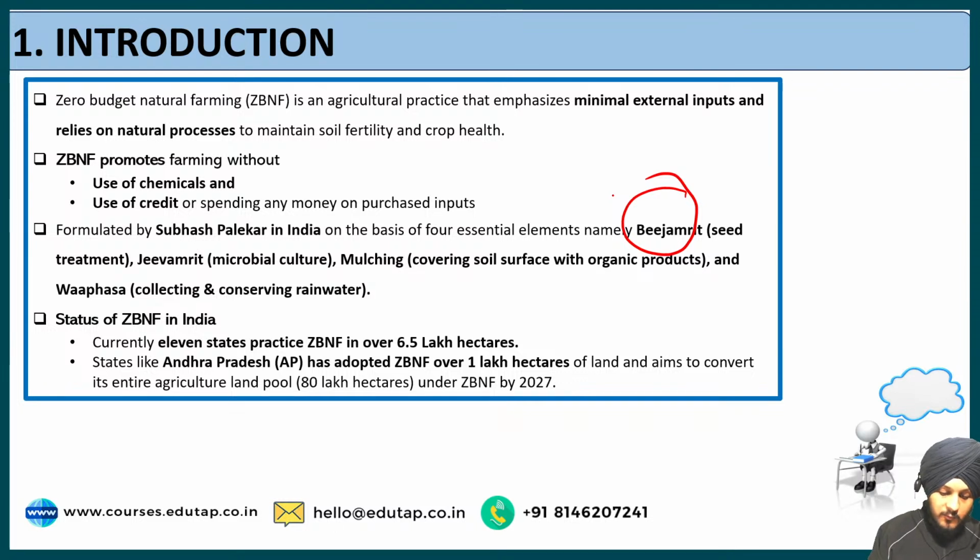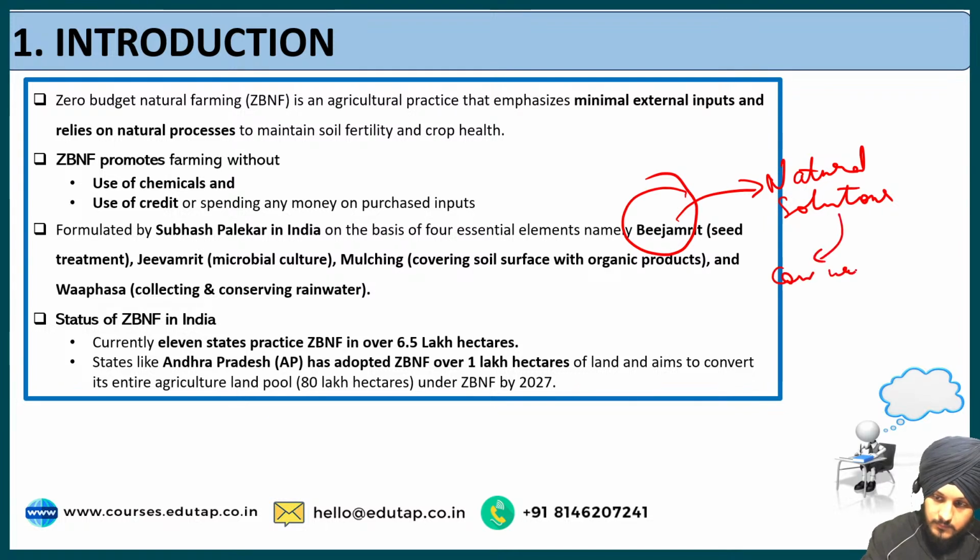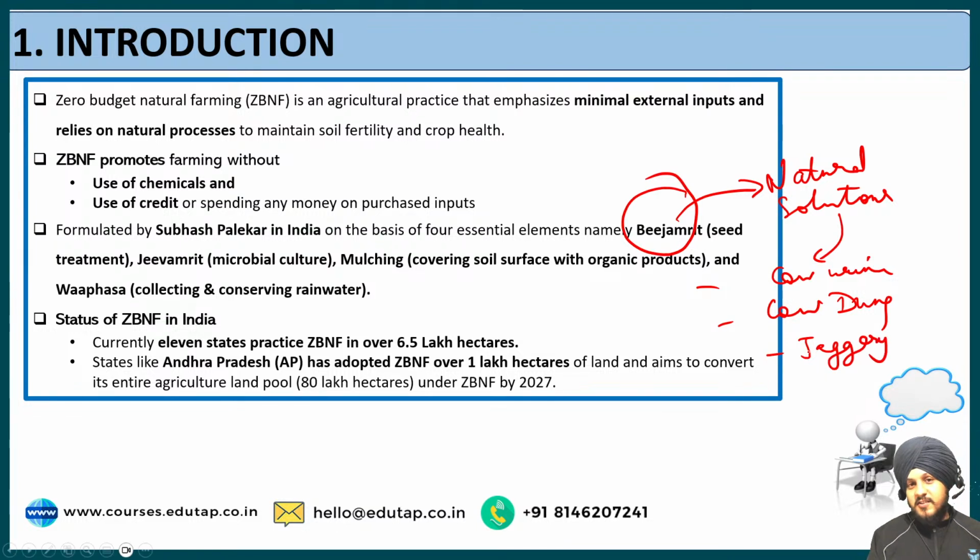And seed treatment with what? It promotes seed treatment with the natural solutions like the cow urine, then cow dung, jaggery, etc. And what does it lead to?